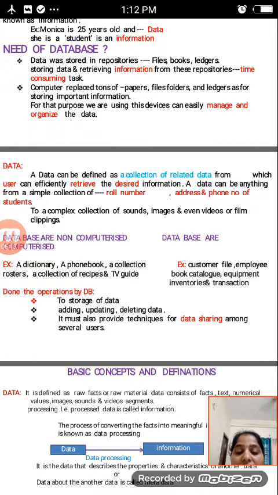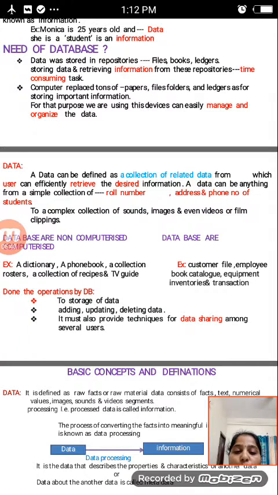After that, the operations done by the database. How can we use the database? How many operations are done in a database? Number one, storing data, and adding, updating, deleting data, whenever we want to update, add or delete the data.